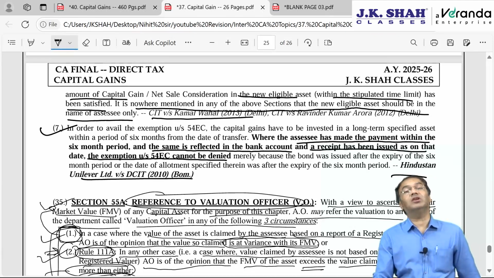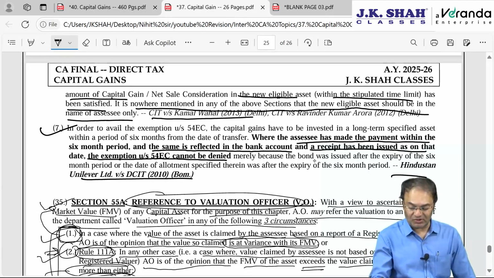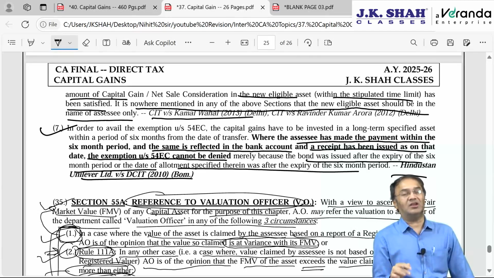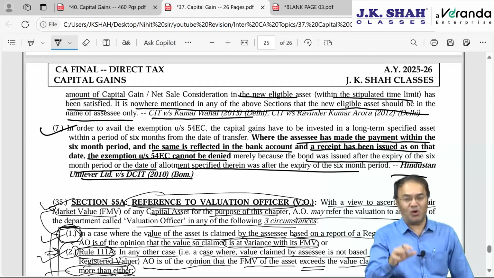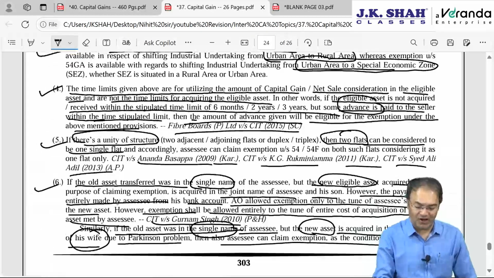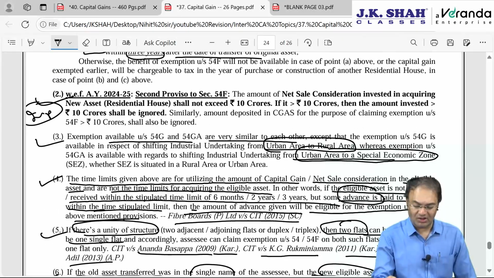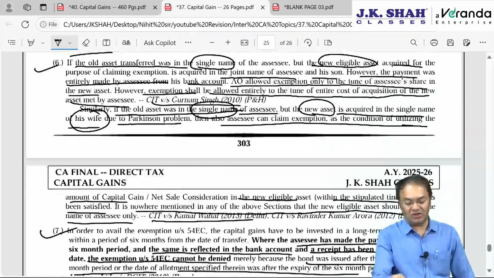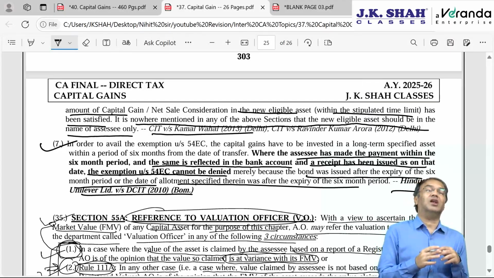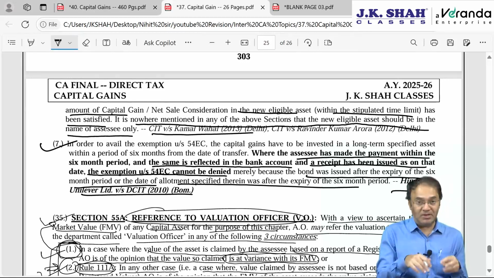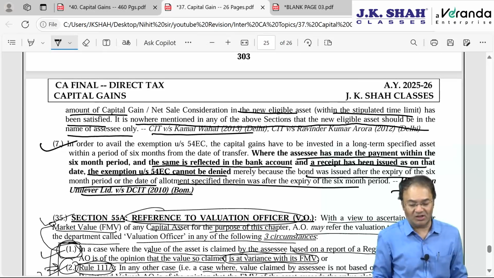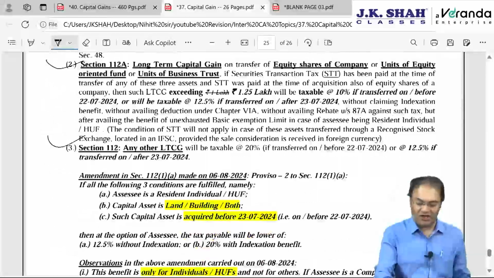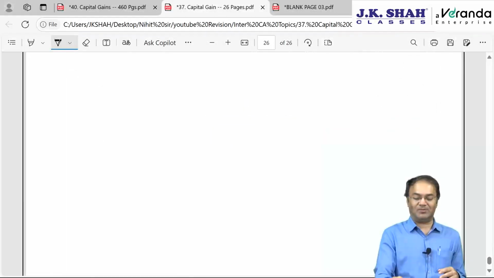Then exemption cannot be denied just because bonds are received after 6 months or bonds are issued after expiry of 6 months. For a reason that the time limit of 6 months is not to receive the bonds. Same thing Supreme Court in Fiber Boards, first point which we had discussed. Where was it? Fiber Boards, 4th point. Supreme Court also reiterated the same thing, and earlier to that Bombay High Court in case of Hindustan Unilever stated that the time limits are for making investment, not to acquire the asset. Right? That's why exemption will not be denied. That's it. With that, revision of capital gain chapter comes to an end.